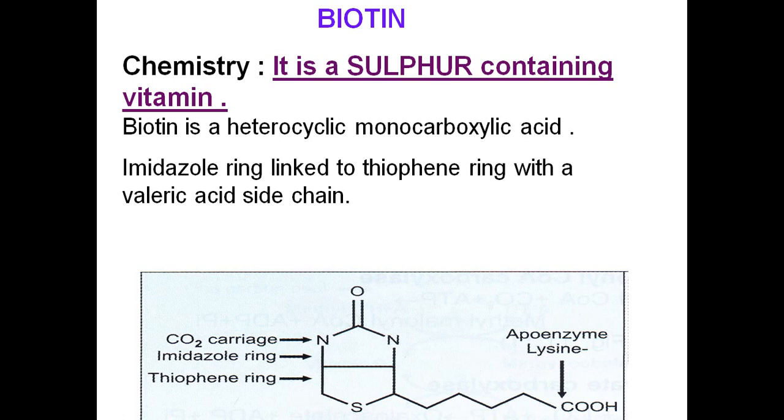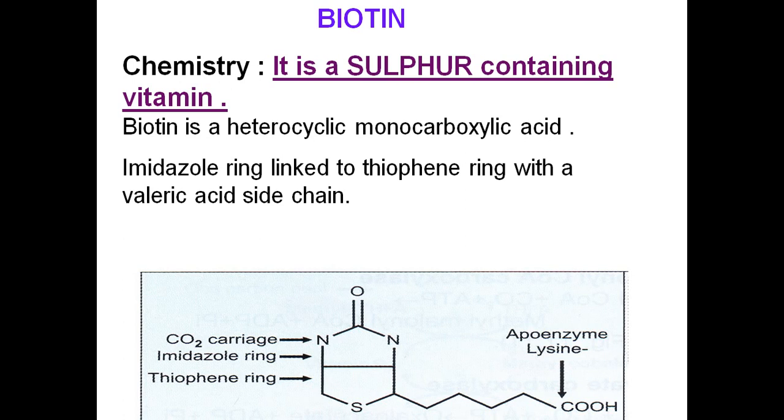Of biotin, this is a sulfur containing vitamin, and biotin is a heterocyclic monocarboxylic acid. An imidazole ring, here you can see this is the imidazole ring, is linked to a thiophene ring with a valeric acid side chain. This is the valeric acid side chain.